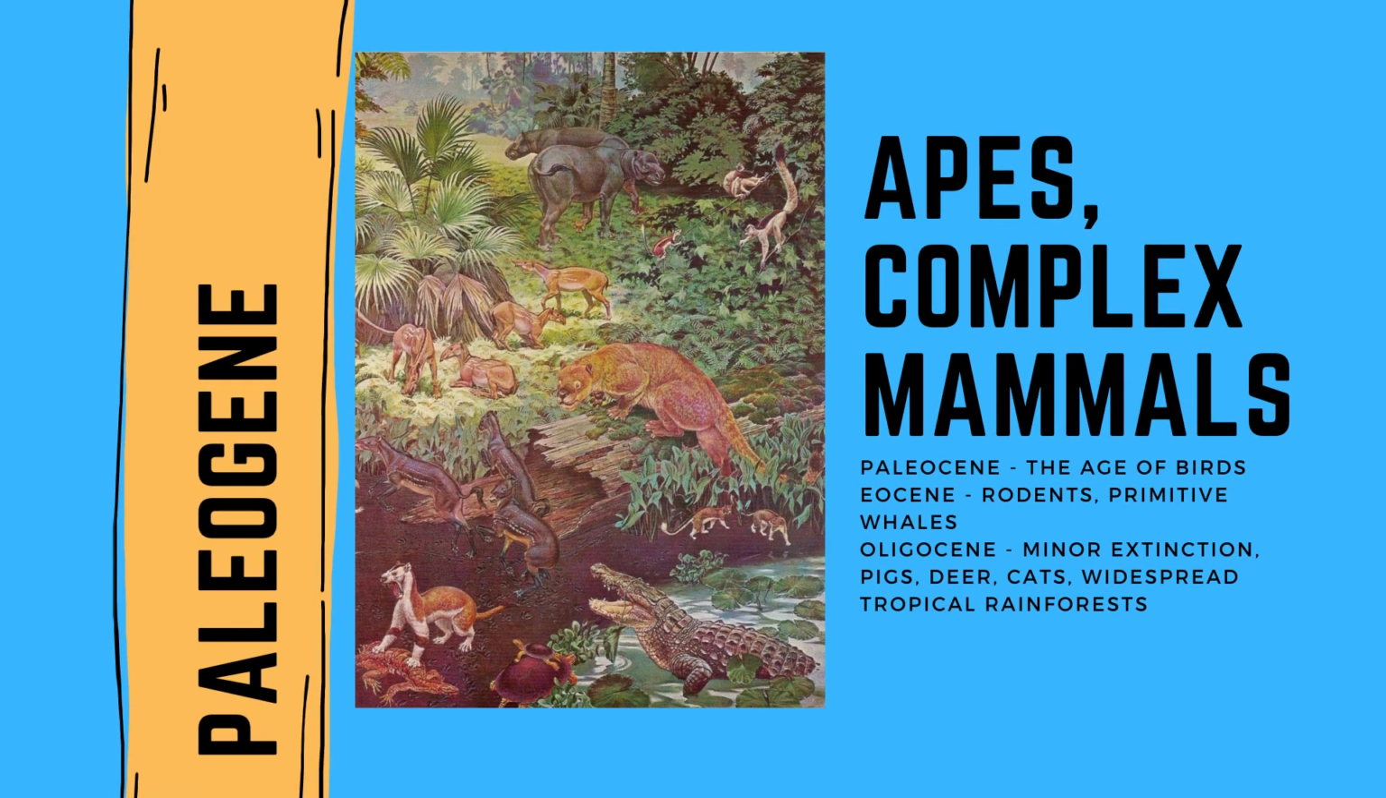Next, we have the Paleogene, which is where the apes begin to appear. Mammals start to become more complex. We see the age of birds, so we see the first large mammals, primitive primates, and the mammals slowly become more common. We start to have rodents, primitive whales. There is a minor extinction, but we see pigs, deer, cats, rhinos, and grass becomes more common. And there's worldwide tropical rainforest.